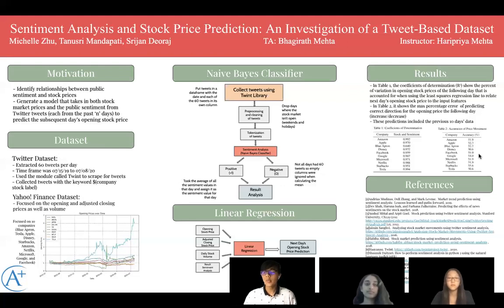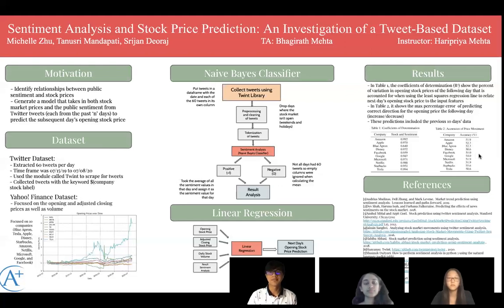To combat this, we could use business articles or some other more reliable source of sentiment to predict the stock price. In addition, instead of using a linear regression model, we could have used a neural net to predict the following day's stock price. Also, since stocks behave like a sinusoid where they go up and down and up and down, you can apply a Fourier transform or a fast Fourier transform in order to make it easier to predict the next day's stock price.